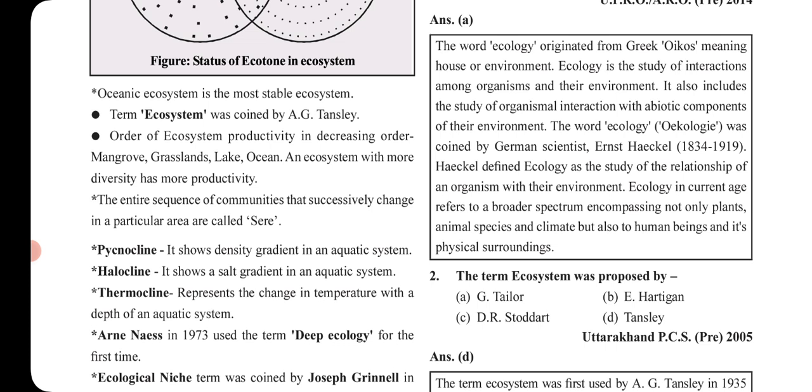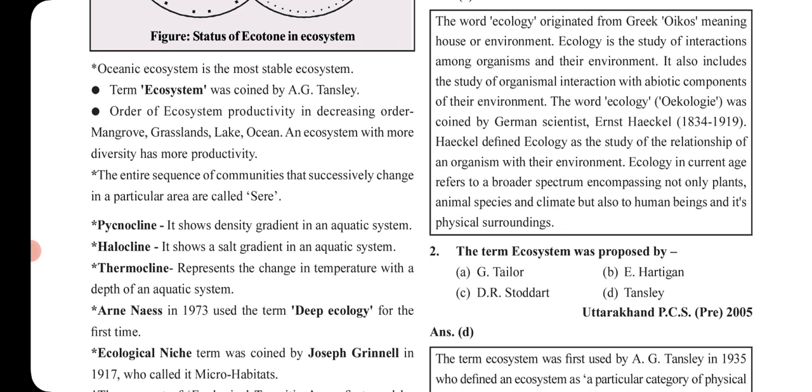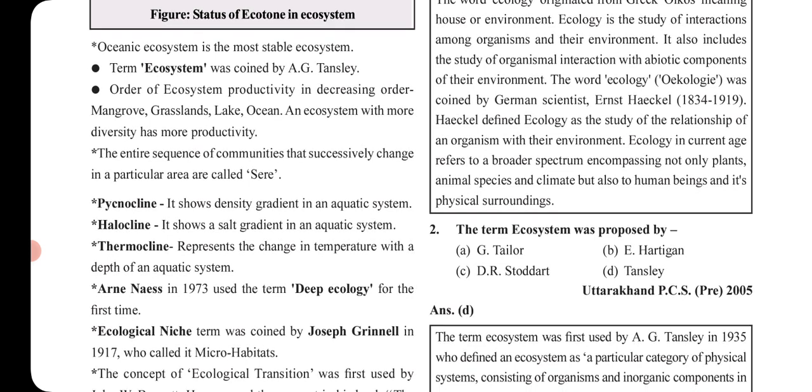Then the word ecology was coined by the German scientist Ernst Haeckel. Okay, this is very important because you are getting questions from here also. So the word ecology was coined by whom? The German scientist Ernst Haeckel, in the year between 1813 to 1919, although the fact is not important. So let's move to next.